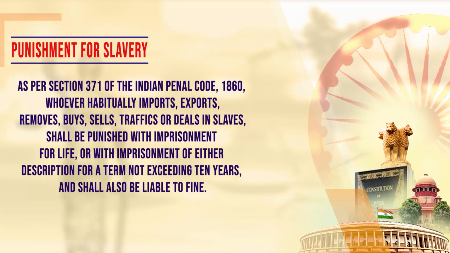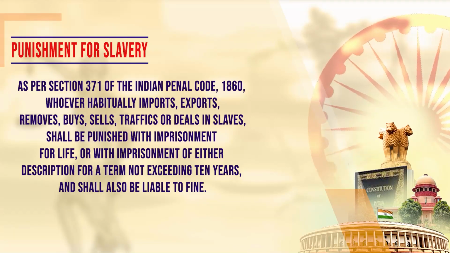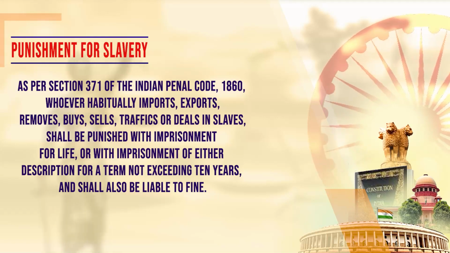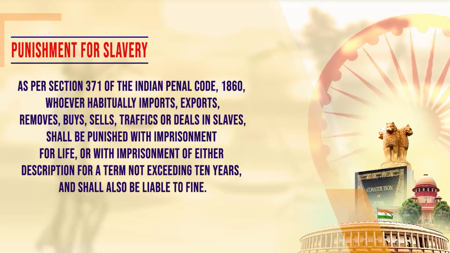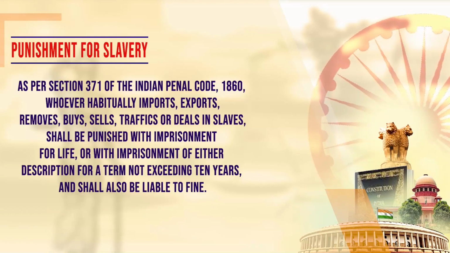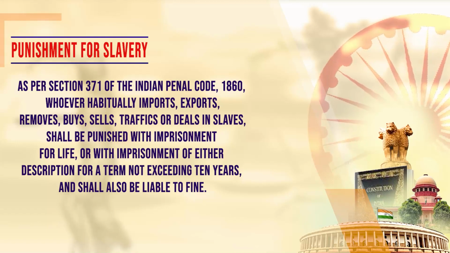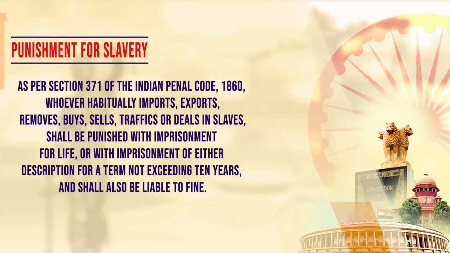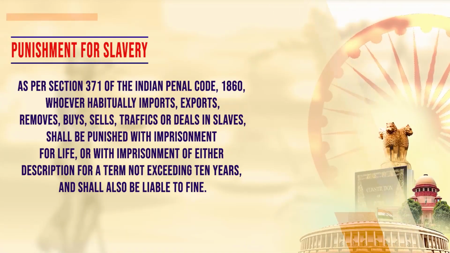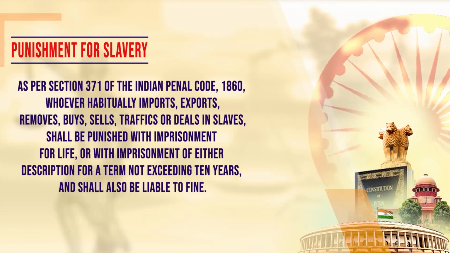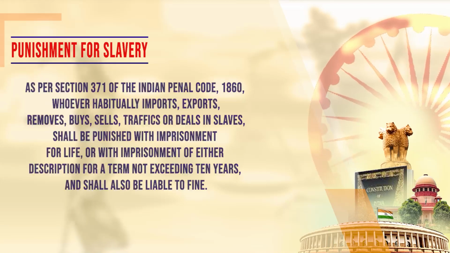So life imprisonment is there for a person who is engaged in this offense of making slaves. They are habitually indulged in such activities where they are making slaves, and they may be selling off these individuals to others, or such types of activities are conducted. Or imprisonment up to 10 years is provided for persons who are held responsible for proceeding with the activities of slavery. Punishment for forced labor.